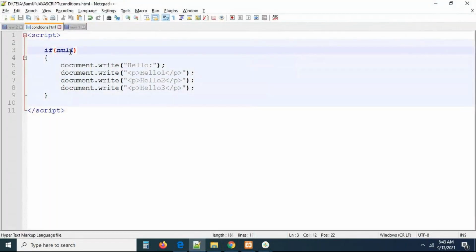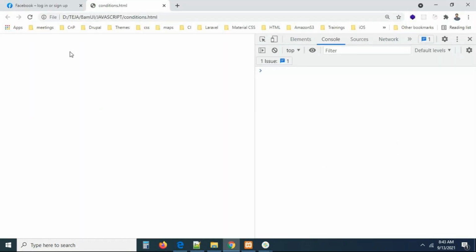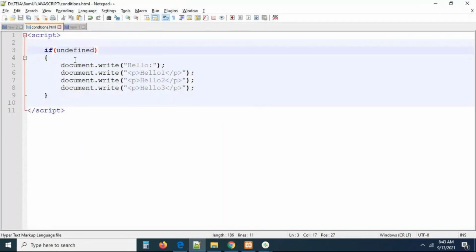Let me pass manually undefined. I'm passing this. Are you getting output here? No. Undefined is also predefined one, guys. Remember carefully. Whenever there is a variable and you declared it, and if you're not assigning it anything, it will give you undefined. So this is exactly what undefined is.